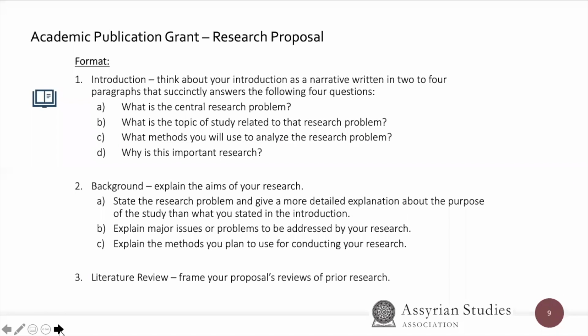As for the background, we want you to explain the aims of your research. State the research problem and give a more detailed explanation about the purpose of the study than what you stated in the introduction. Explain major issues or problems to be addressed by your research. Explain the methods you plan to use for conducting your research. For the literature review, we want you to simply frame your proposal's review on prior research.